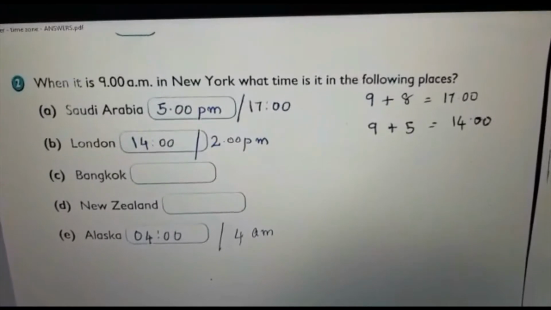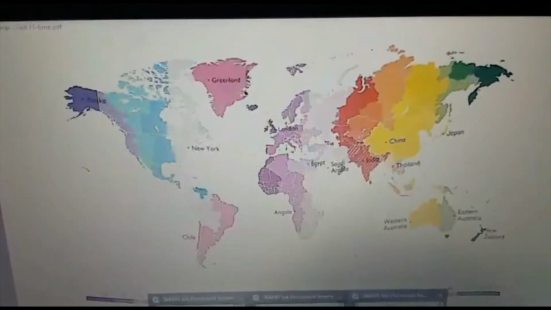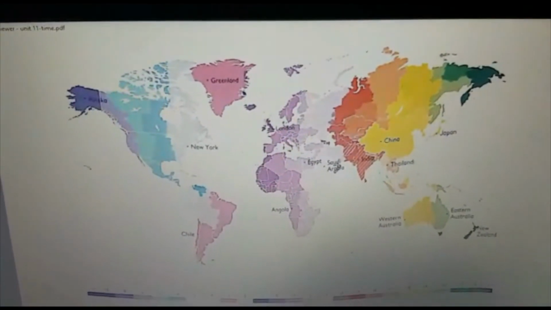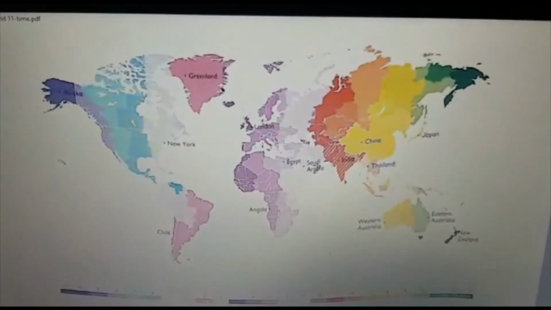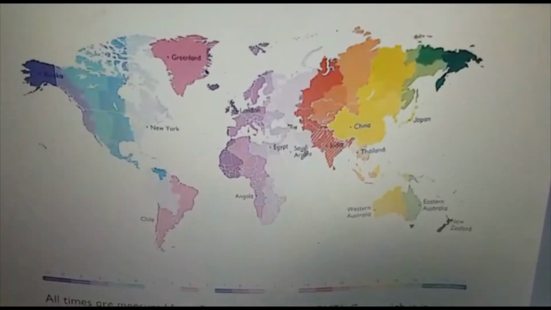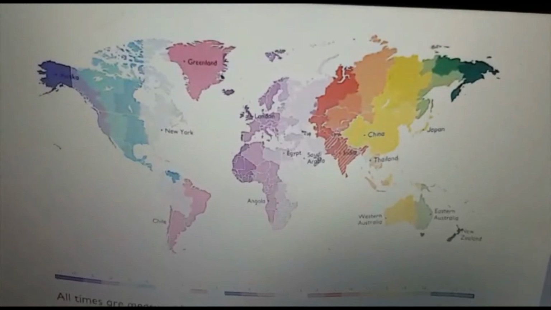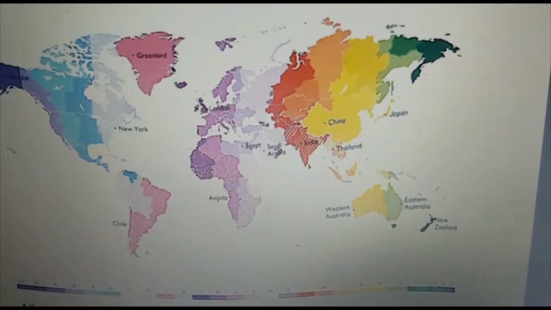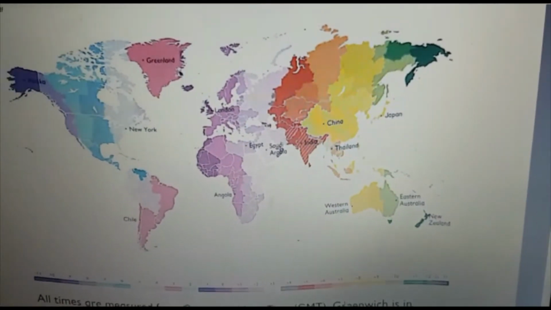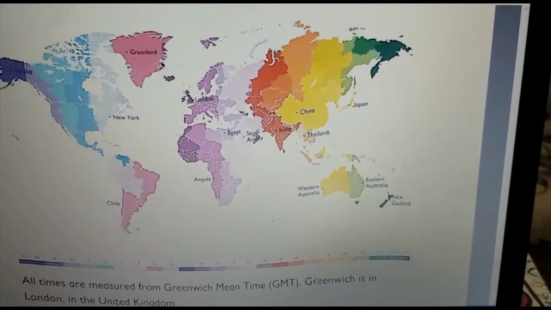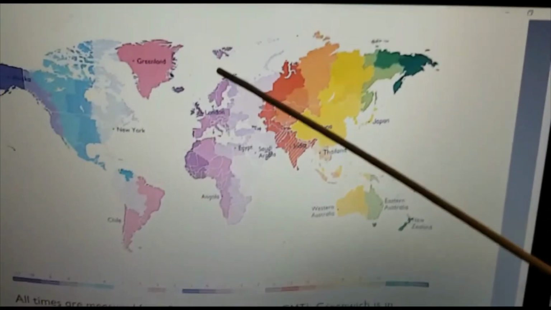So coming to London, you always check the map. In the book it may not be clear, and on the screen it is not clear, but in your book you can see that clearly. So London and New York. Let us have a look there. New York is -5. Is it? The timing for New York is at -5 and London is the Greenwich Mean Time.